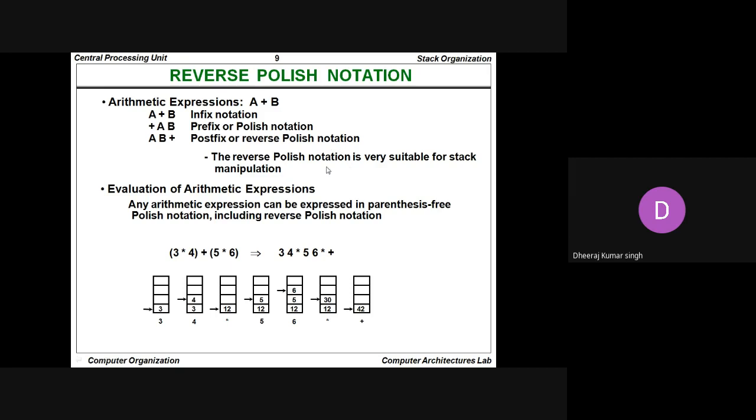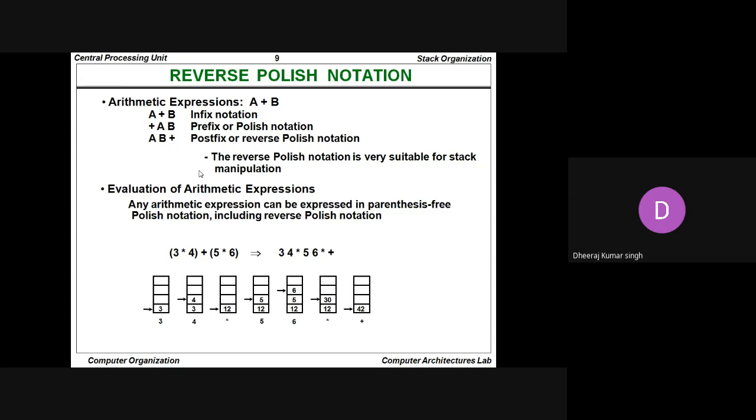The reverse Polish notation is very suitable for stack manipulation. Whenever we want to calculate any arithmetic expression within the system, since the system internally follows stack organization, that is last in first out, the expression passed inside the stack should be suitable so that the calculation becomes fast.